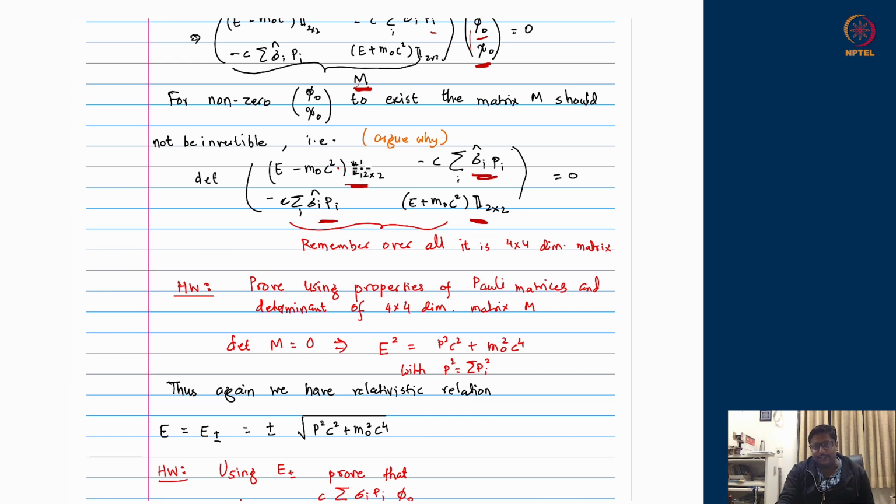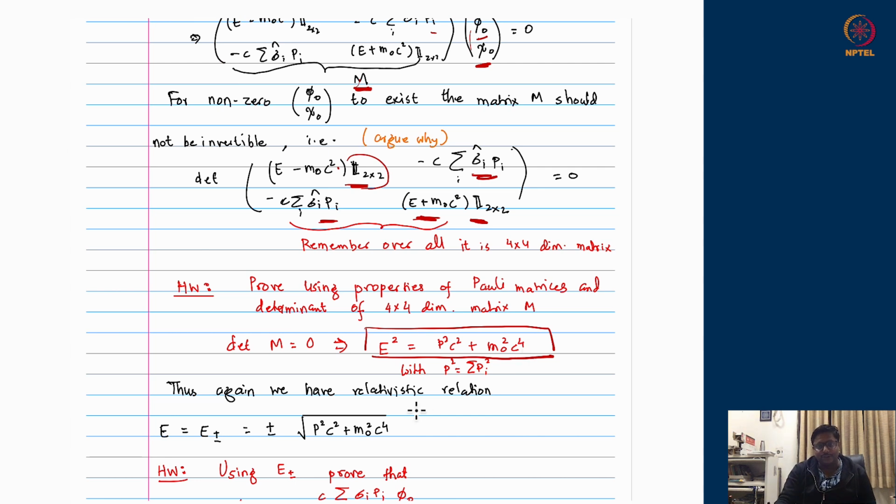If you just multiply diagonal to diagonal, you will be left with a 2 cross 2 dimensional matrix because it is not a number here, it is matrices here. So you have to do it slightly carefully. It's an easy exercise actually you should do, and you should realize once you do that, the determinant equal to 0 is exactly the same equation which we obtained for the Klein-Gordon case. That E square is P square c square plus m naught square c to the fourth.